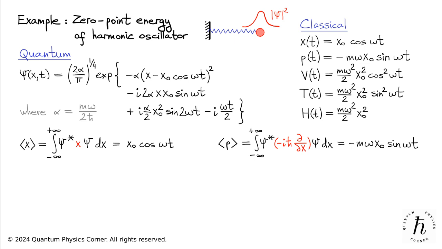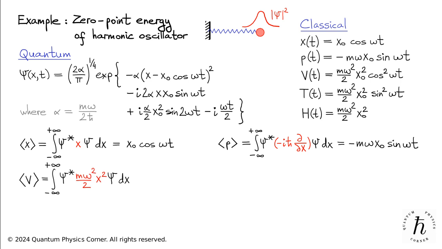So far, we haven't seen any differences between the quantum mechanical expectation values and the corresponding classical quantities. One might think naively that the quantum system is essentially equivalent to the classical one, provided we replace all classical quantities with the corresponding expectation values. This is, however, not true. Differences between the quantum and classical oscillators come to light if we calculate the expectation values of the particle's potential, kinetic and total energy. For the potential energy, we have this integral.